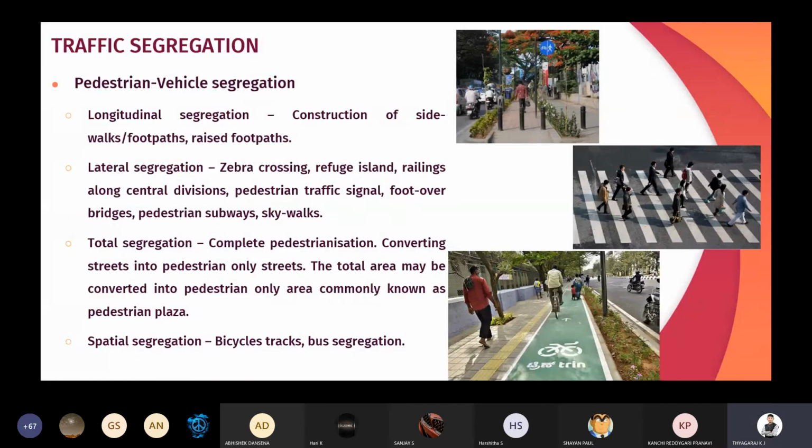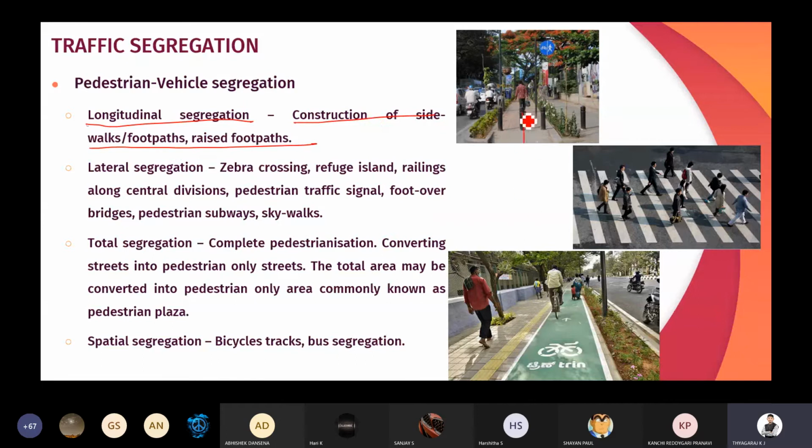Okay. Next one is pedestrian vehicle segregation. I was telling you, the major cause of road accidents is the pedestrians who are walking on the road. Here also you are going to separate the pedestrians who are using the road and the vehicles which are using the road. That type of segregation we are going to call pedestrian vehicle segregation. And pedestrian vehicle segregation is also divided into 4 categories. One is longitudinal segregation, that is, construction of sidewalks or footpaths or raised footpaths.